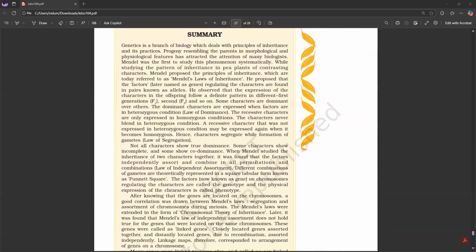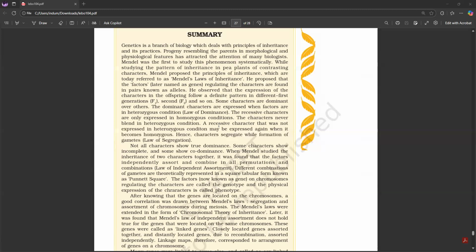Summary. Genetics is a branch of biology which deals with the principles of inheritance and its practices. Progeny resembles the parents in morphological and physiological features, which has attracted the attention of many biologists. Mendel was the first to study this phenomenon systematically. While studying the pattern of inheritance in pea plants of contrasting characters, Mendel proposed the principles of inheritance, which are today referred to as Mendel's laws of inheritance.